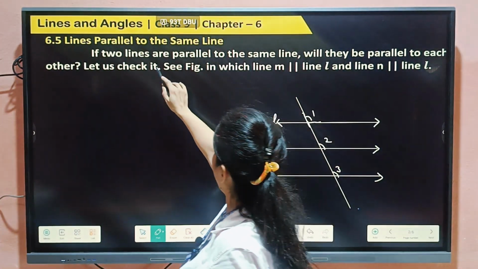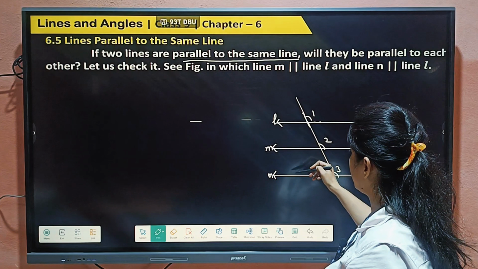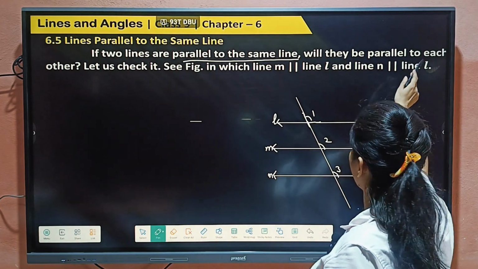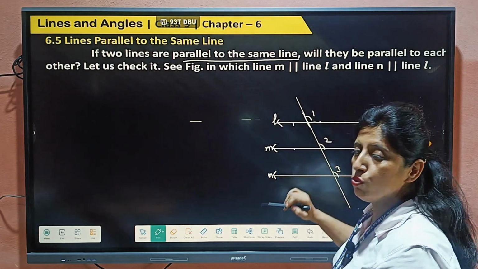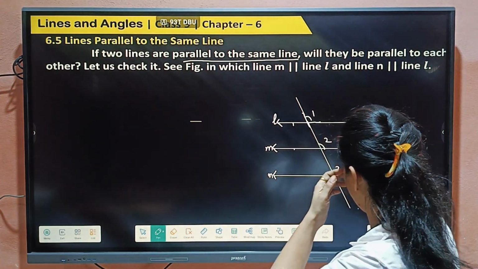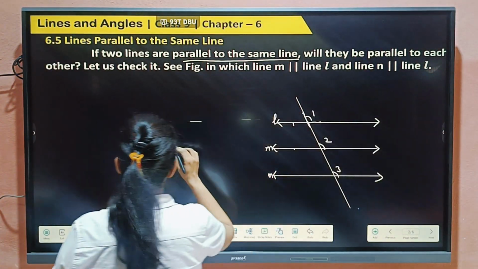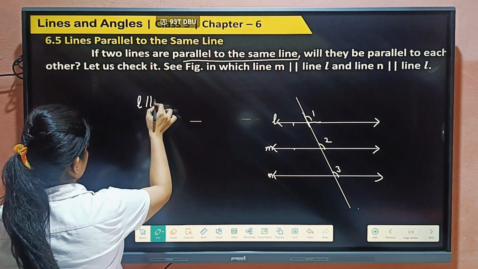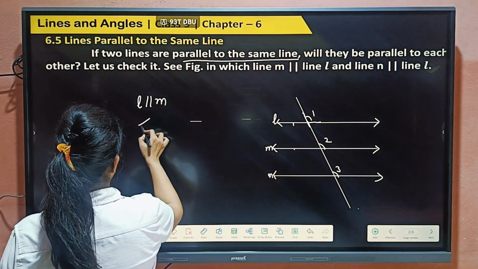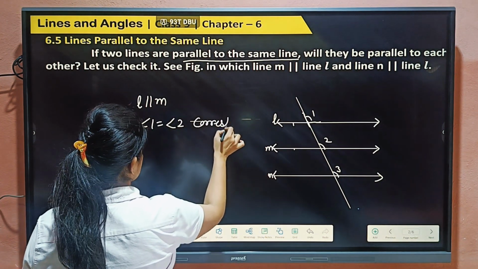Look, if two lines are parallel to the same line, then they will be parallel to each other. We have to check if these lines are parallel to each other or not. Suppose L and M are parallel, right? L parallel to M. If L and M are parallel, then angle 1 and angle 2 are equal because of corresponding angles.